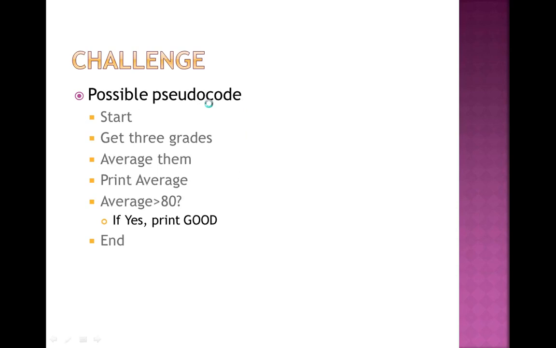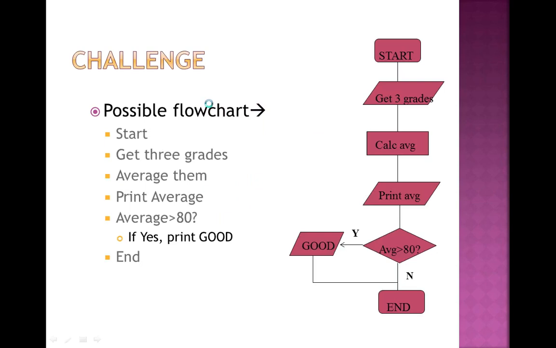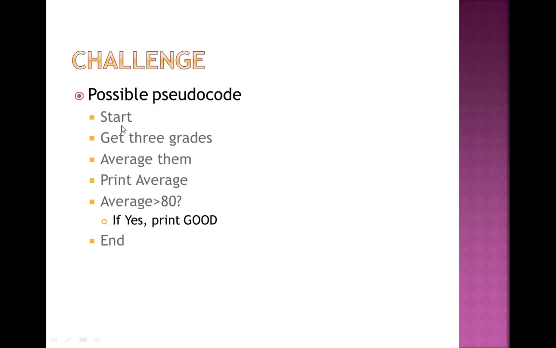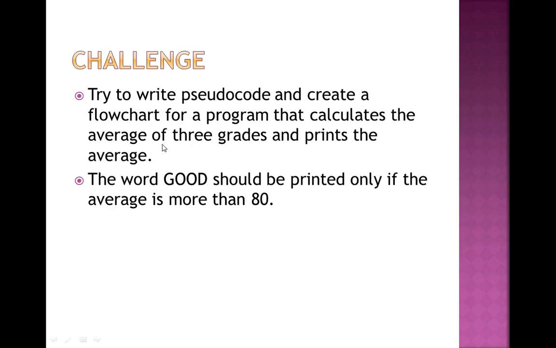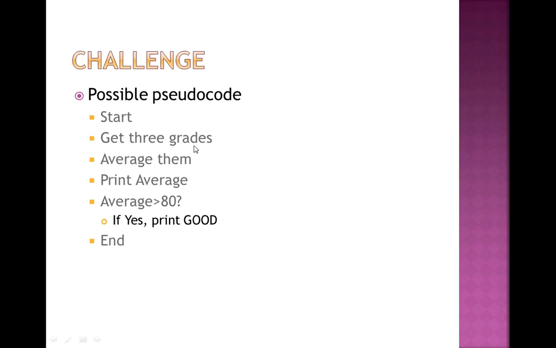Now, the possible pseudocode. The possible pseudocode is, first of all, start, then take the 3 grades because I have to find the average of 3 grades. So, get the 3 grades, average them. Average means first of all adding up the 3 grades and then dividing by 3, because there are only 3 grades, so divide by the number, that is 3.